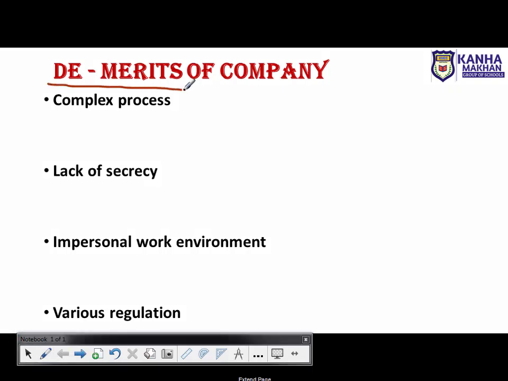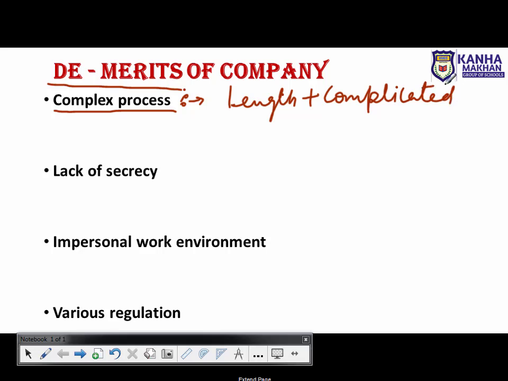Demerit means now we will discuss the disadvantages. So the first point is complex process. Complex process means yes, it is a very lengthy and complicated process. Lengthy bhi hai aur complicated hai.